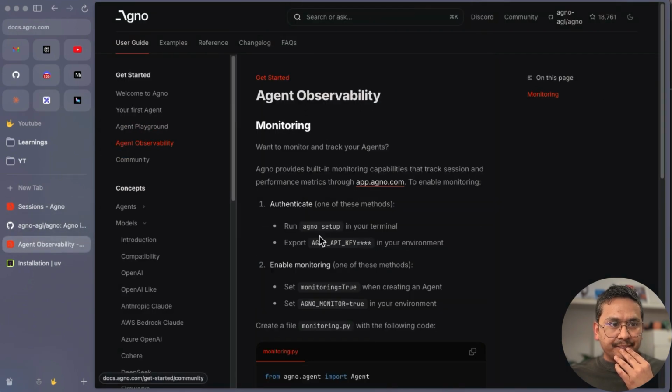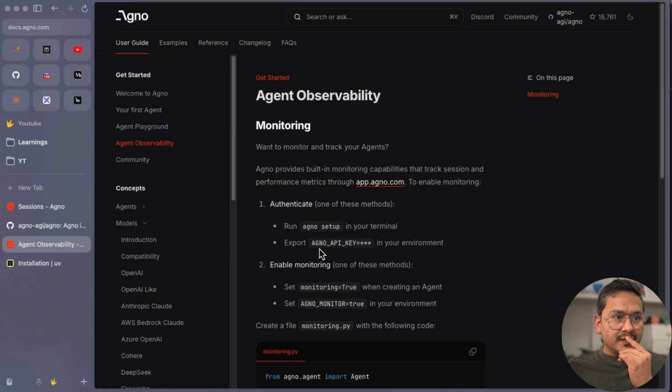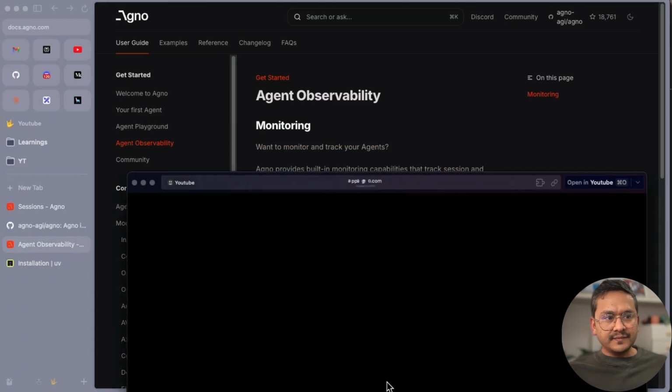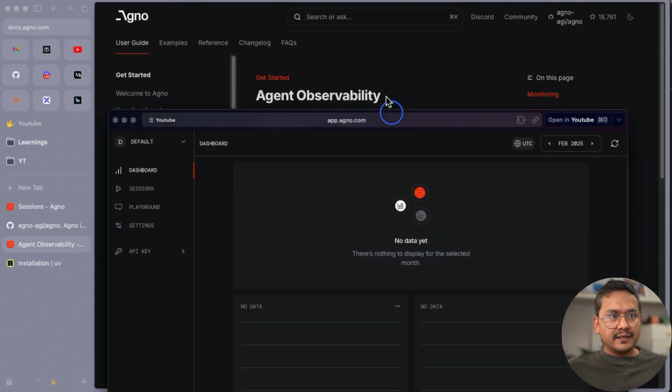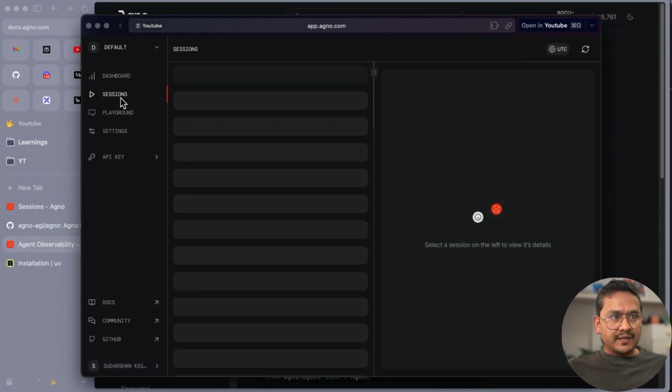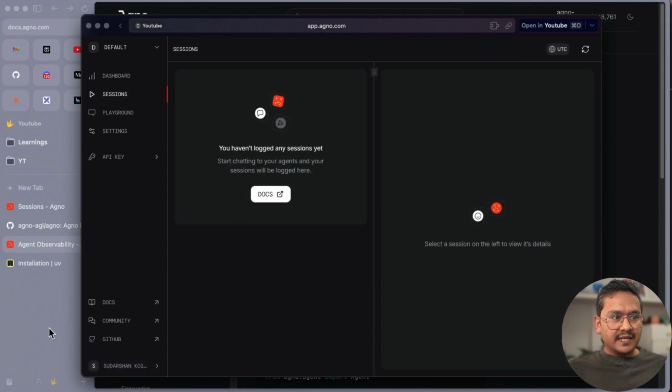Let me go here. Run AGNO setup in your terminal, or with AGNO we can provide the API key. But let's say AGNO setup. I think we need to do it all the time. Let's see. We run AGNO setup because I already have it here. CLI authentication succeeded. If I go to the sessions, there is nothing here.